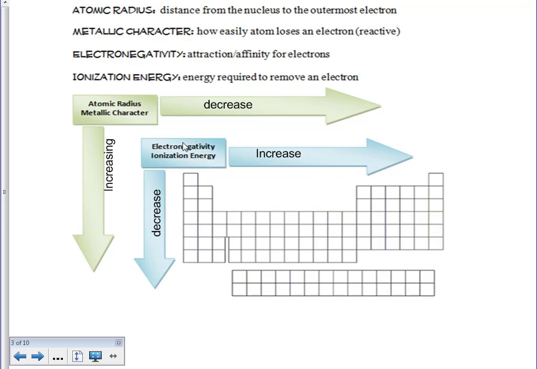Ionization energy goes hand in hand with electronegativity because ionization energy, remember, is the energy required to remove an electron. So if I'm gaining electrons, I have a strong attraction for electrons. Therefore, I'm not going to want to lose my electrons very easily and become an ion.